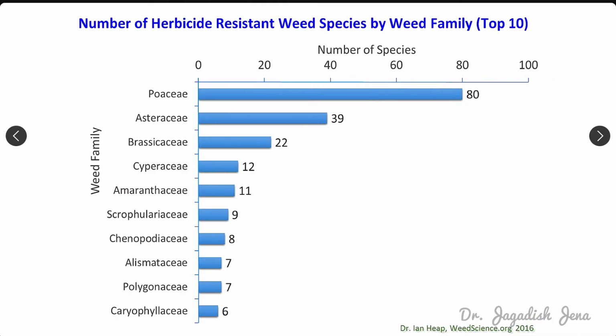Next is the number of herbicide resistant weeds by family. Most of the weeds that developed resistance are from the Poaceae family, followed by the Asteraceae family, followed by the Brassicaceae family.